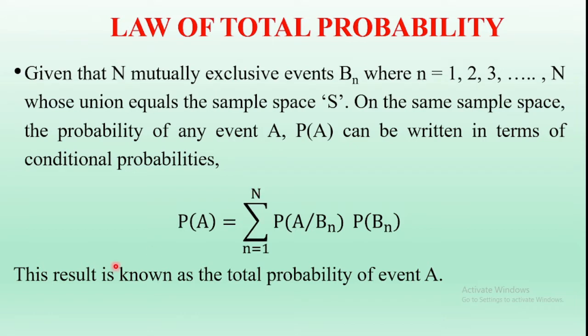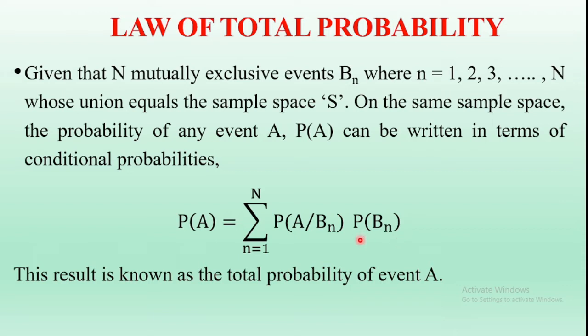That is, probability of A is equal to sigma n is equal to 1 to N, probability of A given Bn into probability of Bn. So this is the statement of the total probability.